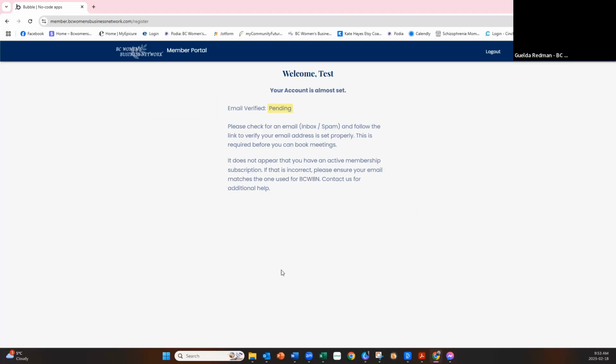At this point, it's sending me an email. So I'm just going to go to my email down here, and where I can find my Gmail. So you're just going to get an email, and it's basically going to say confirm. Please click here to confirm.